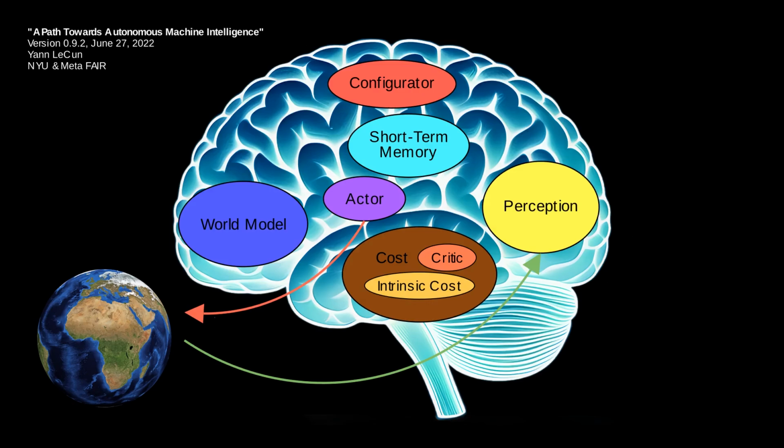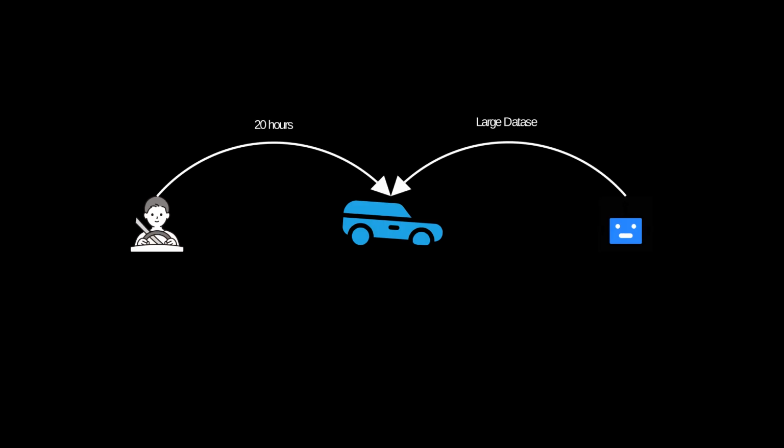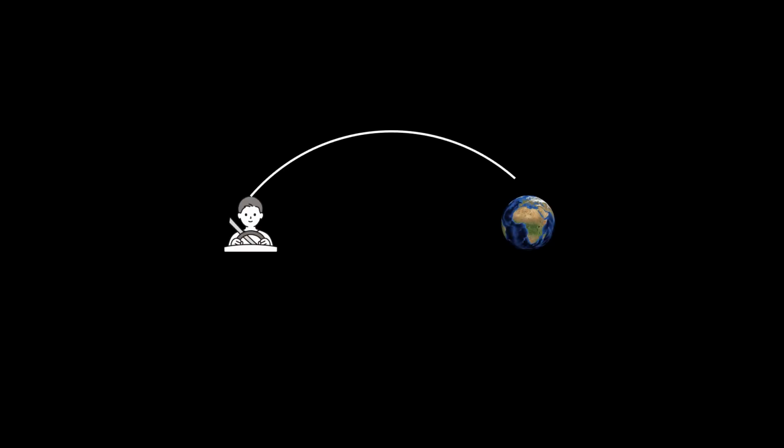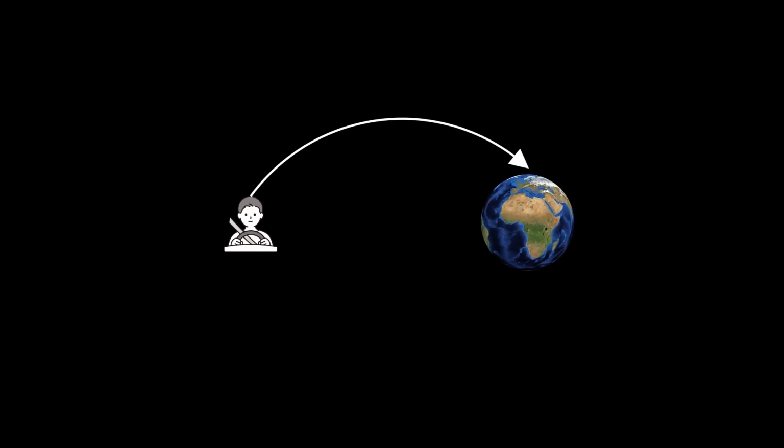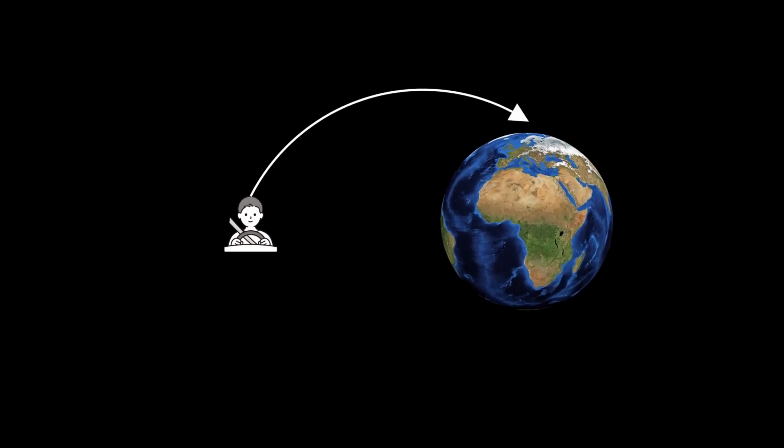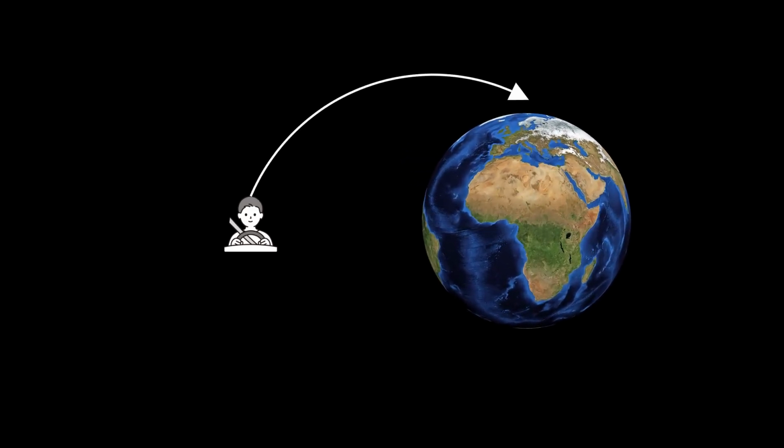But why do we need such a system? Or in other words, what is the importance of such systems? We know that a teenager can learn to drive a car with approximately 20 hours of practice. On the other hand, AI is trained on vast amounts of data generated by human experts, combined with reinforcement learning. Yet, AI systems still fall short of humans in terms of reliability. This is because humans and animals have a deep understanding of the physical world and its dynamics. They can predict how objects will behave, reason about cause and effect, and adapt to new situations with ease.